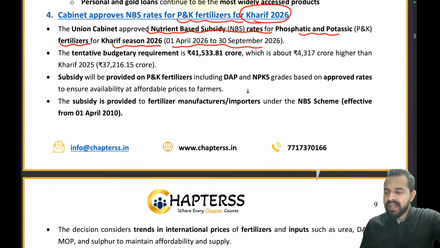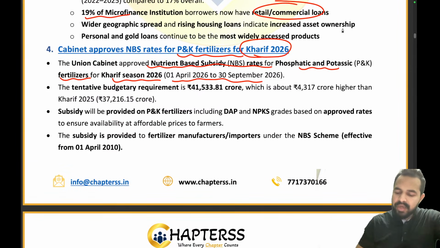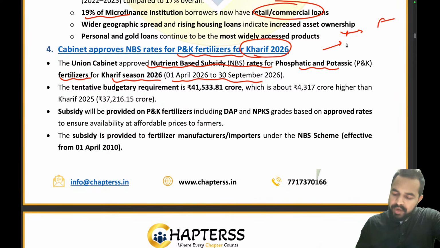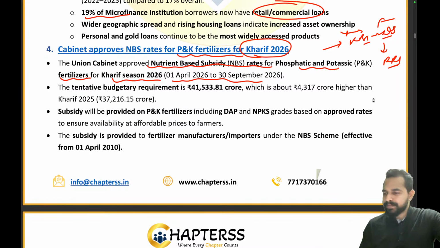Guys, now why exactly is the government doing this? Why exactly has it been done? See, my dear friends, let's take an example. You and your friend are going to a restaurant. You have already become the RBI Grade B officer, and you are getting a decent salary, but your friend is still preparing for the RBI examination.